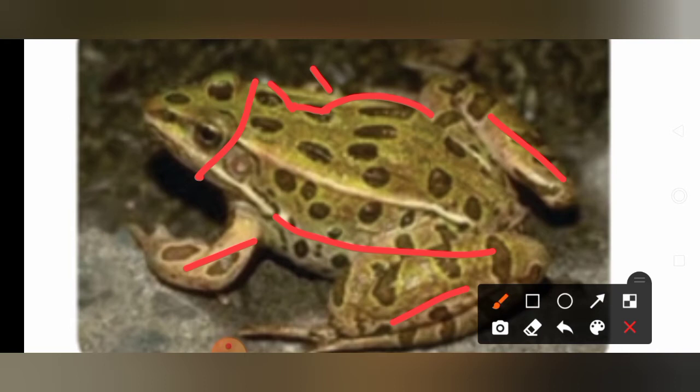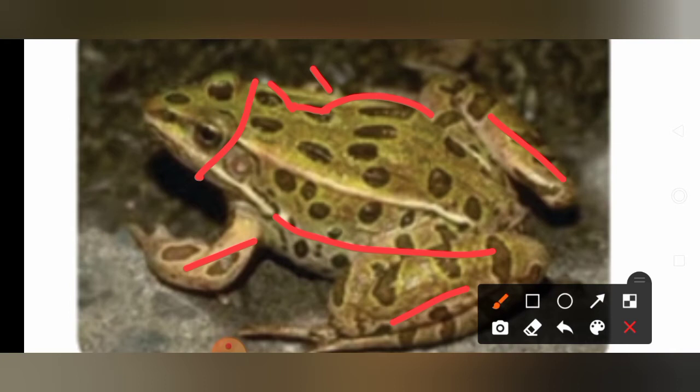During the larval stage, the frog respires with the help of gills. So it too has gills, as fishes do. It has gills like fishes, and they respire through them when it is in the larval stage. Larval means very young. Okay, very young. And the adult frog, that is the grown up frog, respires through its skin.